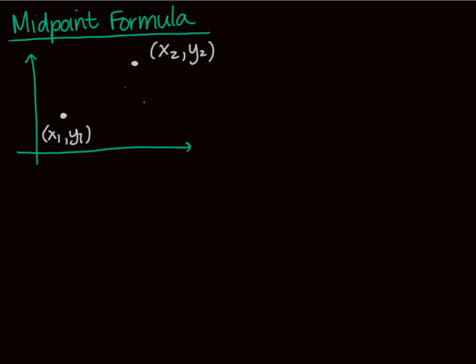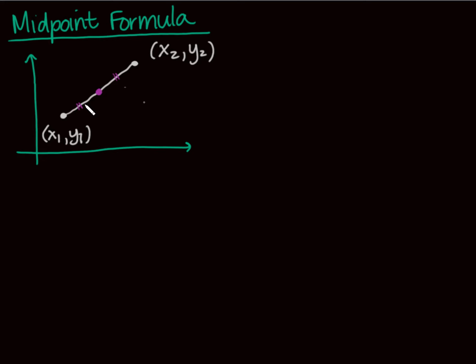And our goal with the midpoint formula, let's see if I can draw kind of a straight line, is to find a midpoint. I want to find the point that is exactly halfway between, or is equidistant from, the 2 points that I've been given.